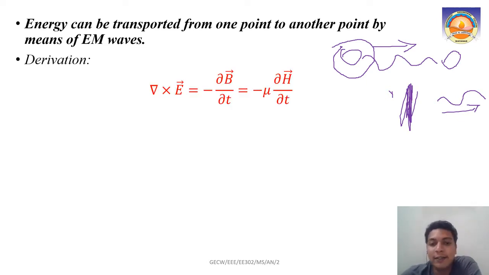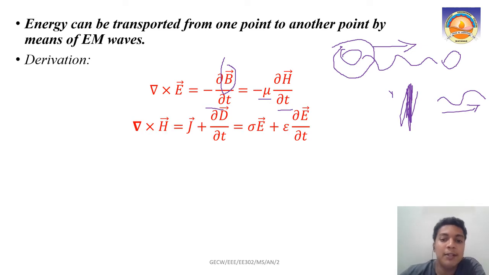Let us get straight into the derivation. This equation is familiar to you. What is this equation? This is Maxwell's third equation, based on Faraday's law: del cross E equals minus dou B by dou t. This is known to you. Now, B and H are related by mu, right? B equals mu H. Since mu is a constant, we can take out the mu part, so it becomes minus mu dou H by dou t.